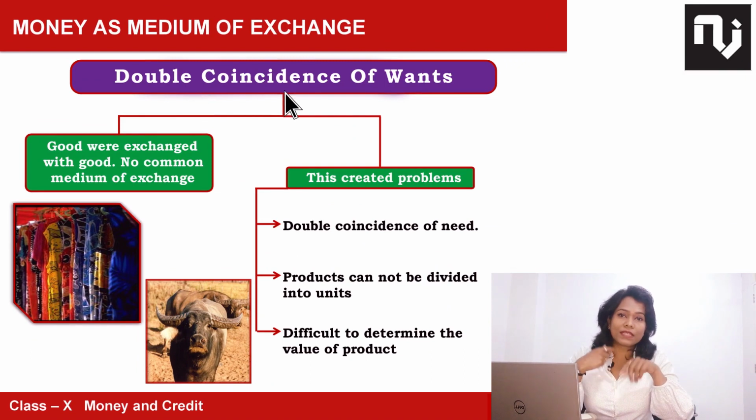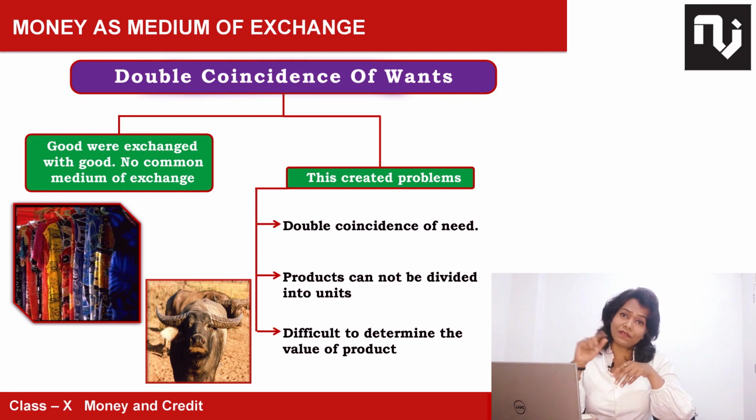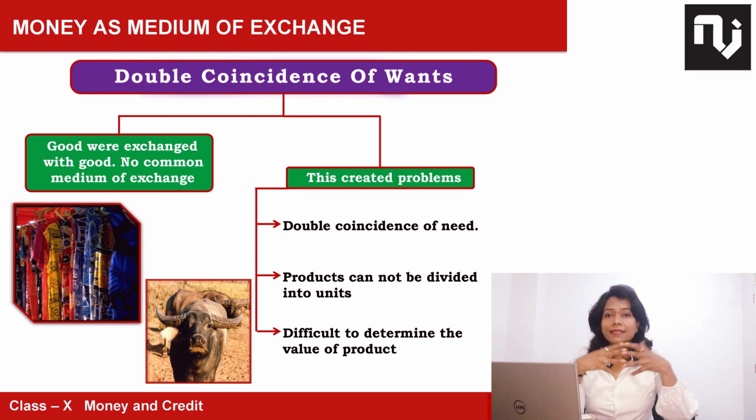This was known as the barter system, and you can say double coincidence of wants. Double coincidence of wants means your want and my want should meet. They should coincide with each other, then we will exchange, else we will not exchange anything. If you want to sell shoes, I don't want to buy, but I want to sell wheat. You don't want to buy wheat, you want to buy milk. And I want to buy clothes, I don't want to buy shoes. So there is no coincidence of wants. This is the first thing that we have to learn in this chapter.